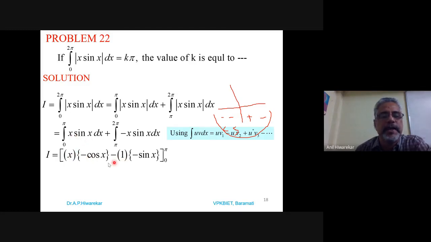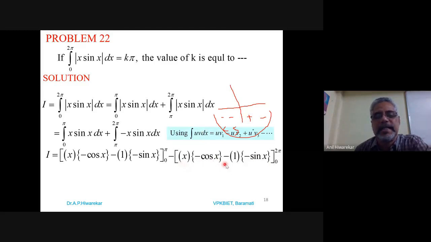Everything is the same, only the limits are different: 0 to pi here and pi to 2 pi there.